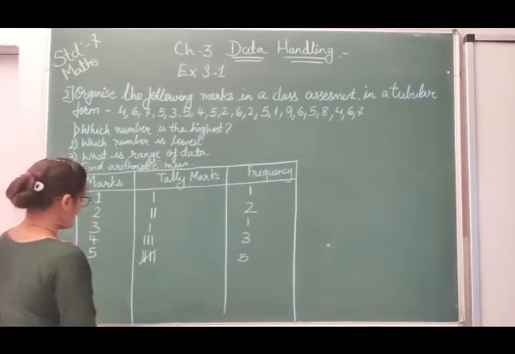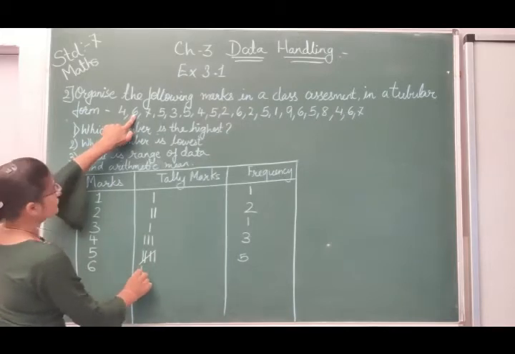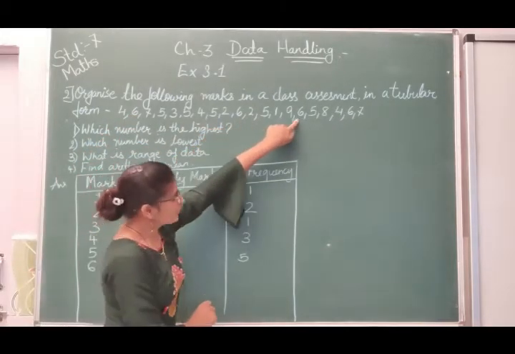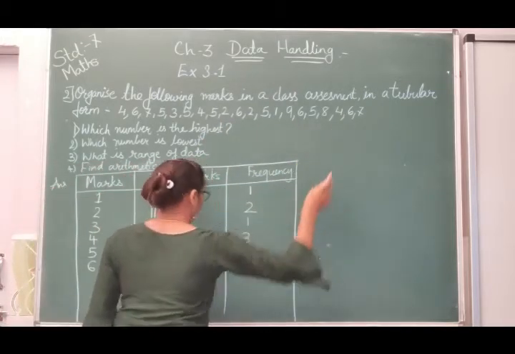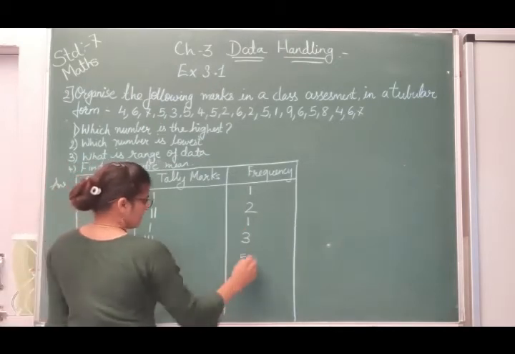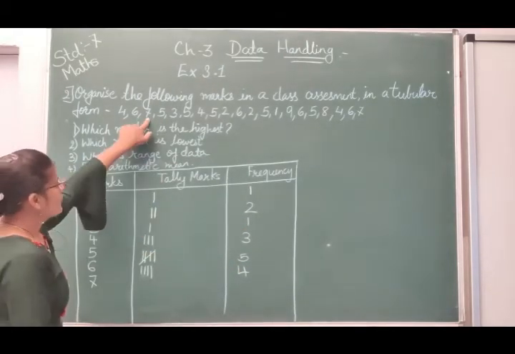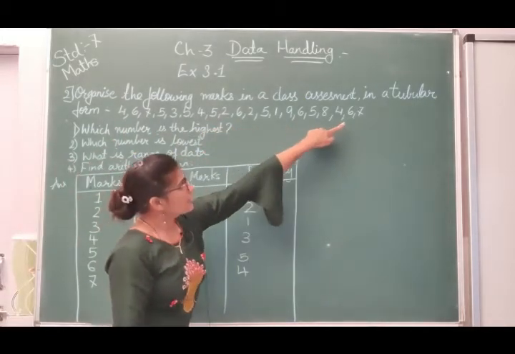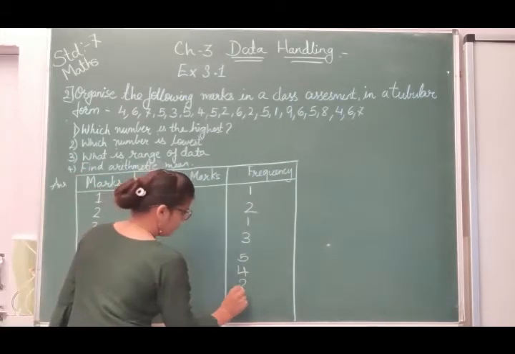Now another is 6. 6 is how many times? Once, after that again second time, third time, after that fourth time. So the frequency will be 4. 7 once, after that again another time, so it is 2 times, so we will write down 2 over here.